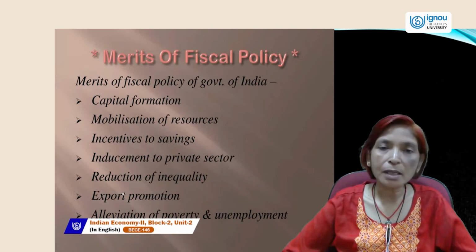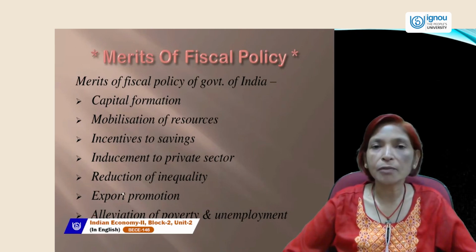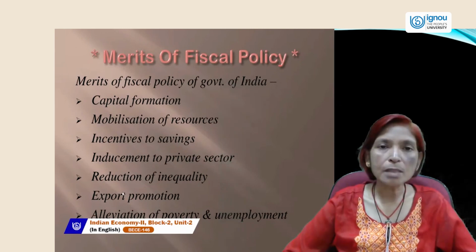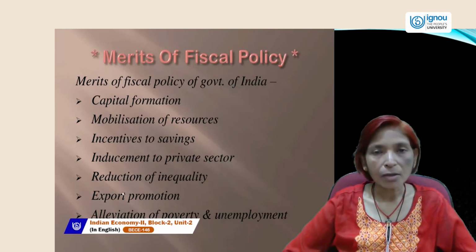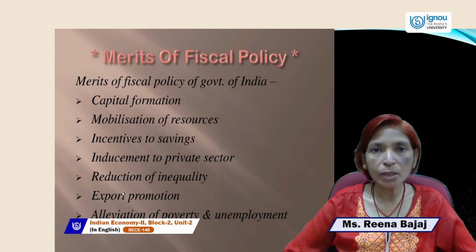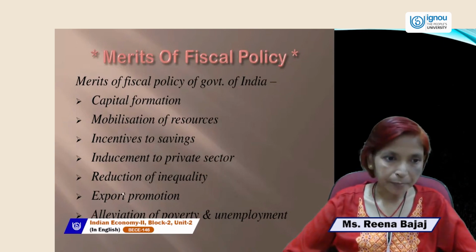So fiscal policy is very important in generating capital formation or increasing the investment structure of the economy. Second is mobilization of resources. Government can mobilize the available resources of the country in such a manner, and redistribute the income of the country in such a manner so that inequalities of income and wealth can be reduced.